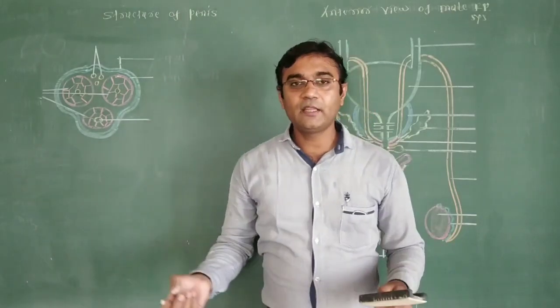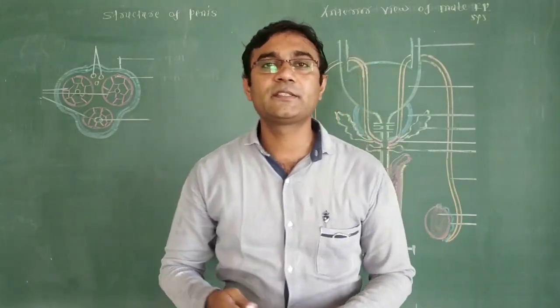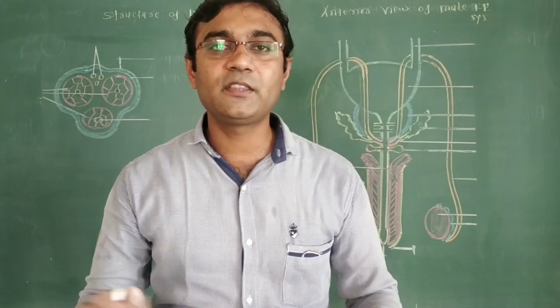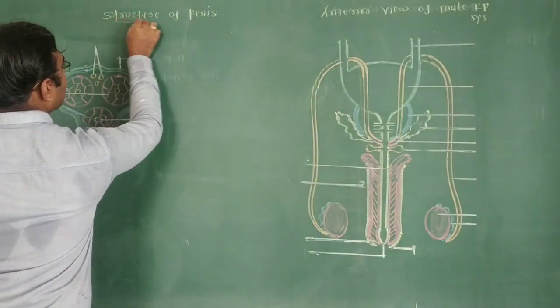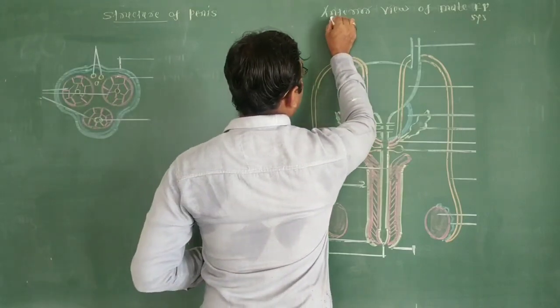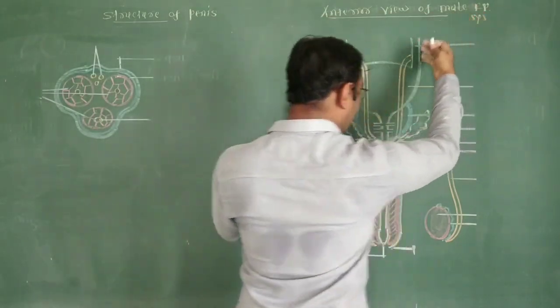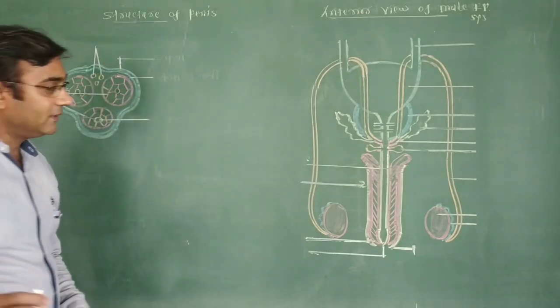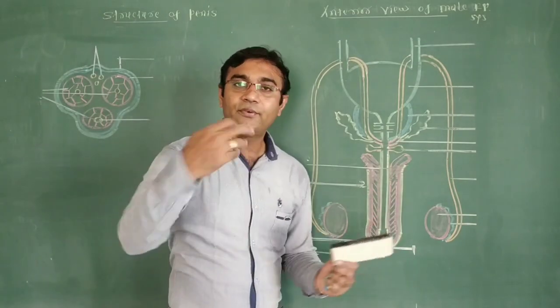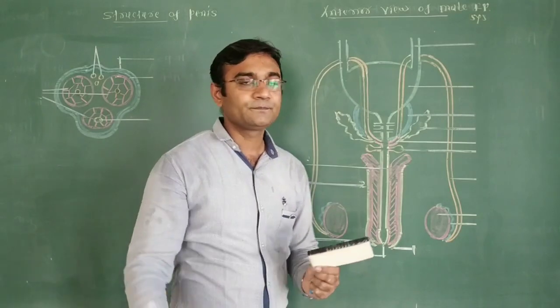We are going to learn further information about the male reproductive system with respect to two topics: first, the structure of the penis, and second, the anterior view of the male reproductive system. First, the structure of the penis. The penis is situated in front of the scrotal sac.